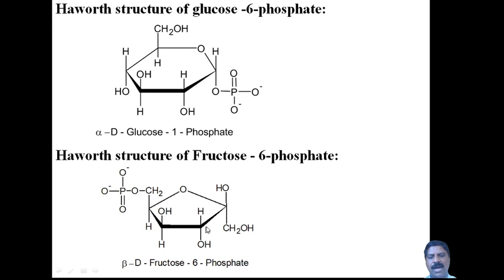This is the Haworth structure of beta D fructose. Now only at the 6 position, the CH2OH group, the primary alcoholic group, will be replaced by a phosphate group, without affecting the primary alcoholic group at position 1. This is called the Haworth structure of fructose 6-phosphate. And its biological importance I will explain in the next session.